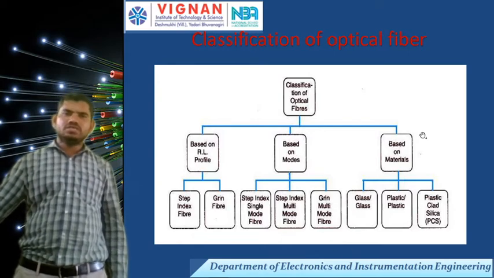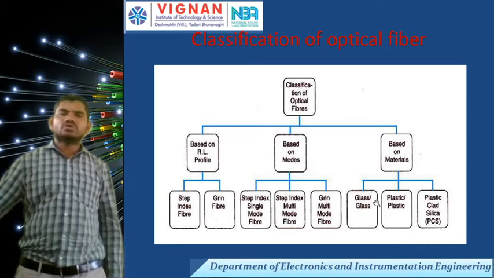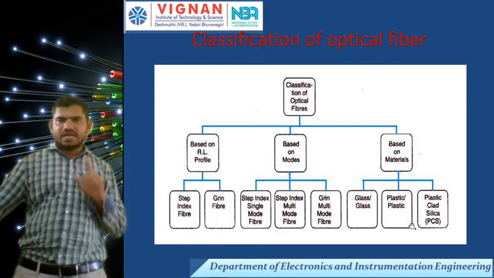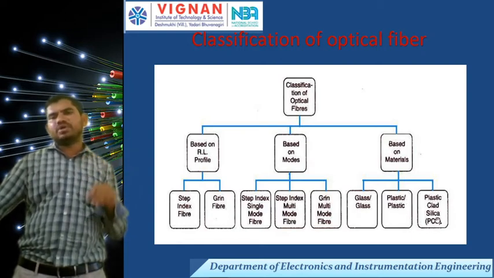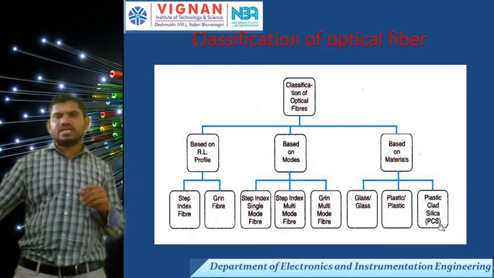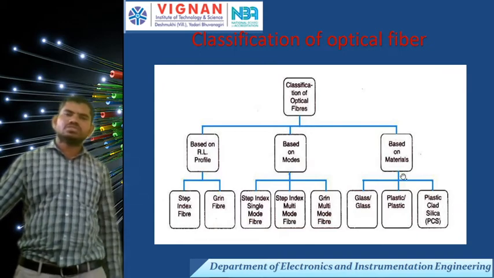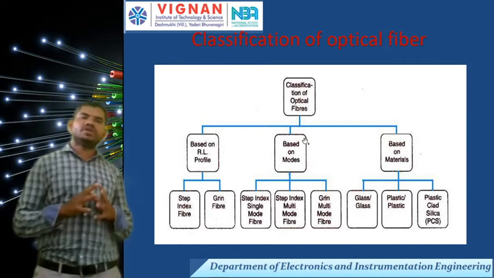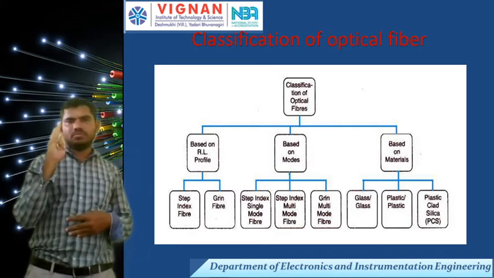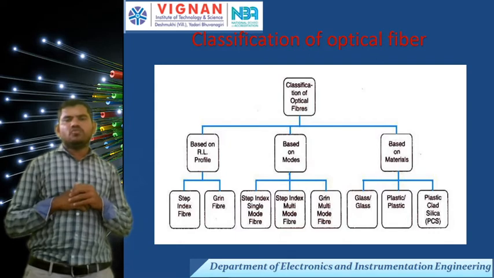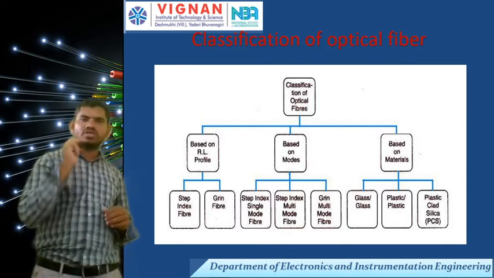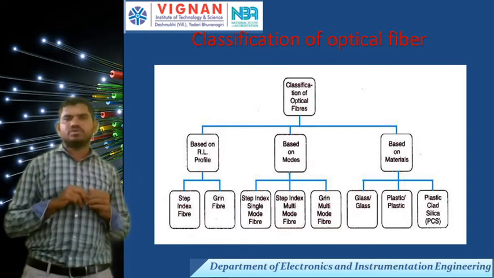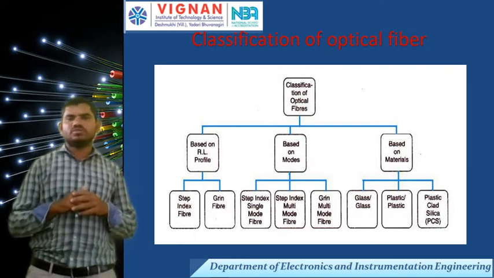The third one is based on materials: glass core glass cladding fiber, plastic core plastic cladding fiber, and glass core plastic cladding fiber, which is nothing but plastic clad silica fiber. These are the three classifications based on materials. So optical fibers are classified on three bases: based on the refractive index there are two types, based on the modes there are three types, and based on the material there are three types.